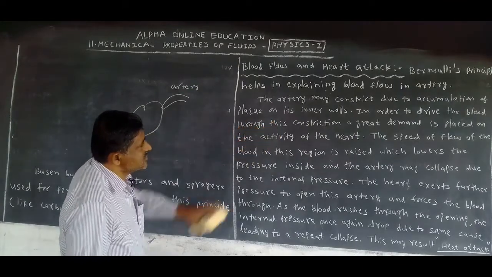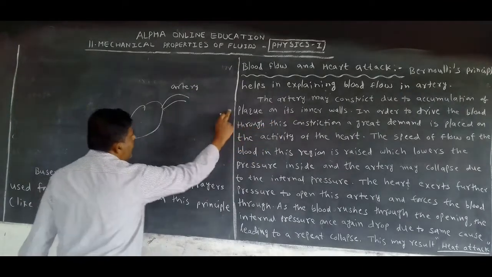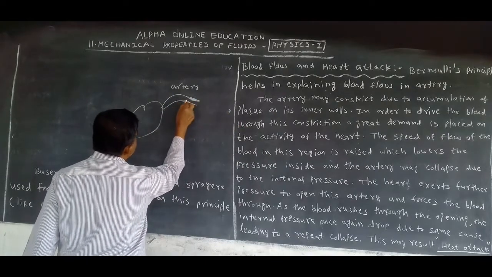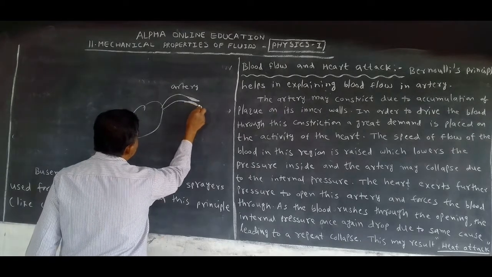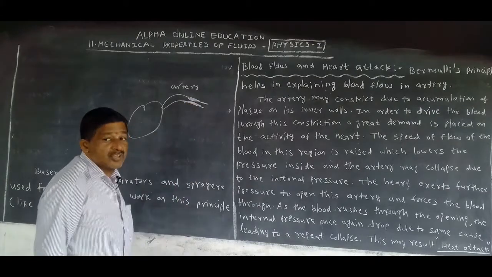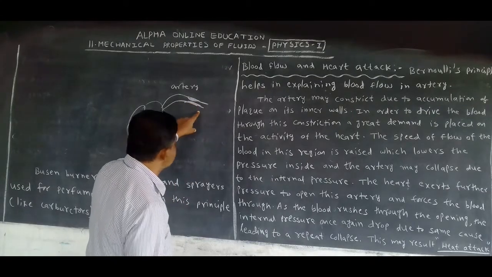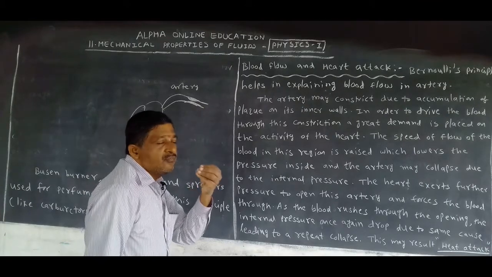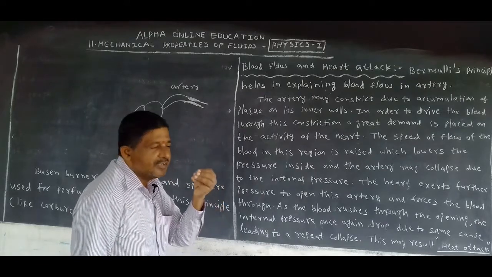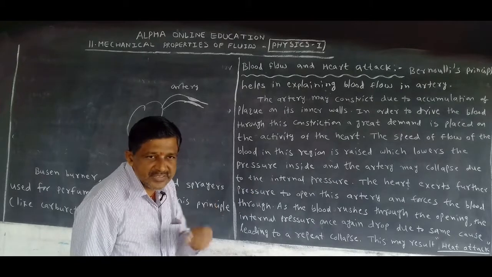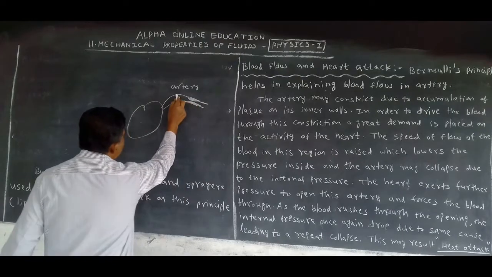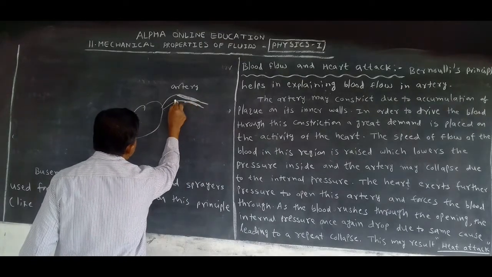The artery wall may constrict due to accumulation of plaque. Here this is the plaque. In our medical language, we can say cholesterol is formed, which means plaque is formed, by consuming fatty items like burger and cheese. This forms in the artery wall. This is the plaque; we can say this is the cholesterol.